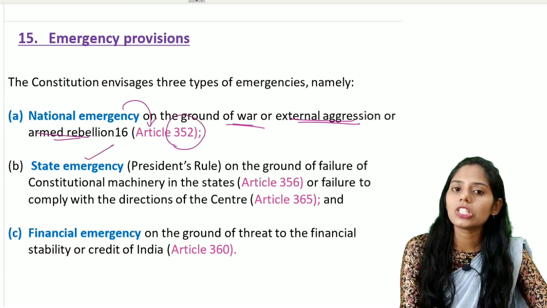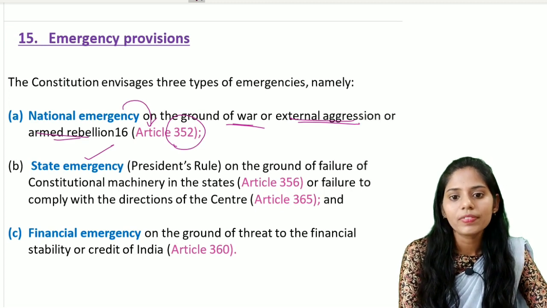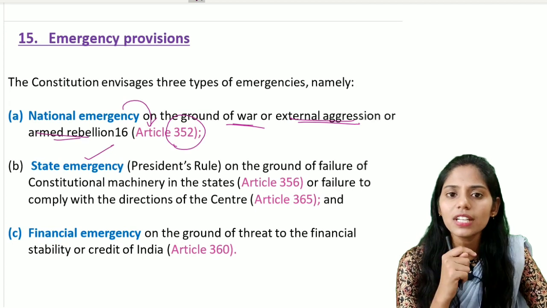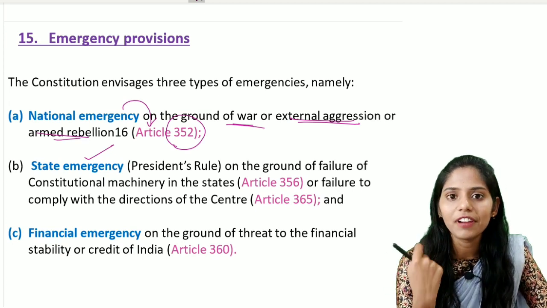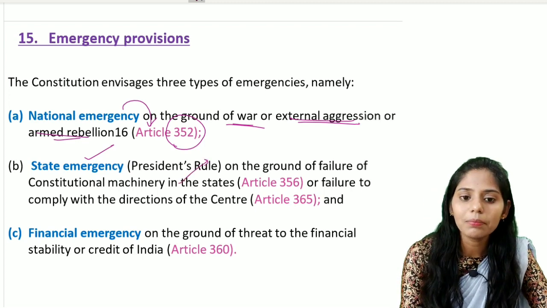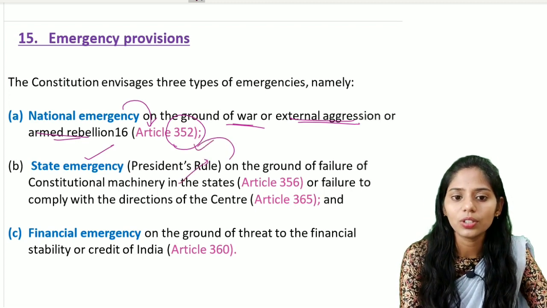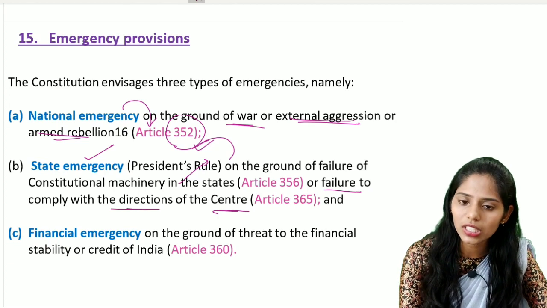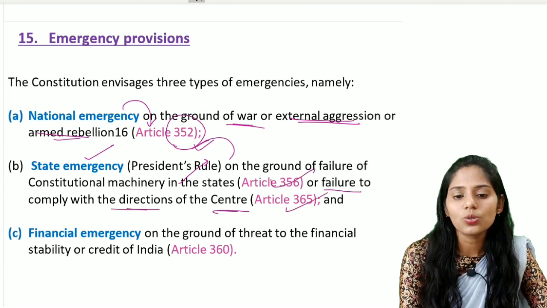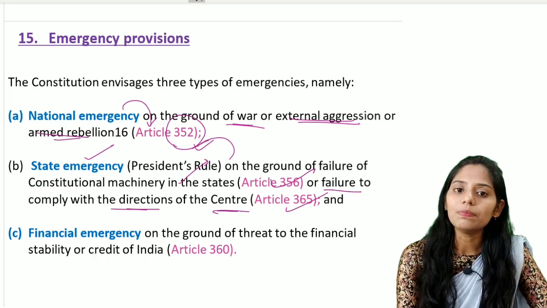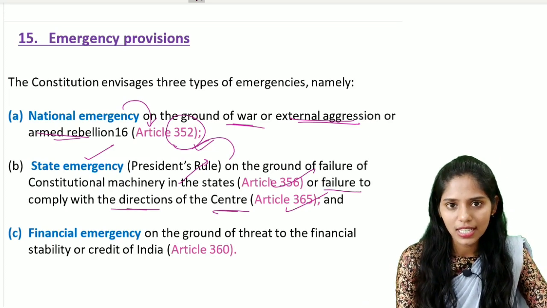And the state emergency is also called the President's Rule, mainly on two important grounds. The first one is the failure of the constitutional machinery in the state, and this report will be made by the governor and sent to the president. And the next one is the failure to comply with the directions of the Union according to Article 365. So according to these two grounds, if there is any failure of either one of the grounds, there will be the imposition of the President's Rule in the state.